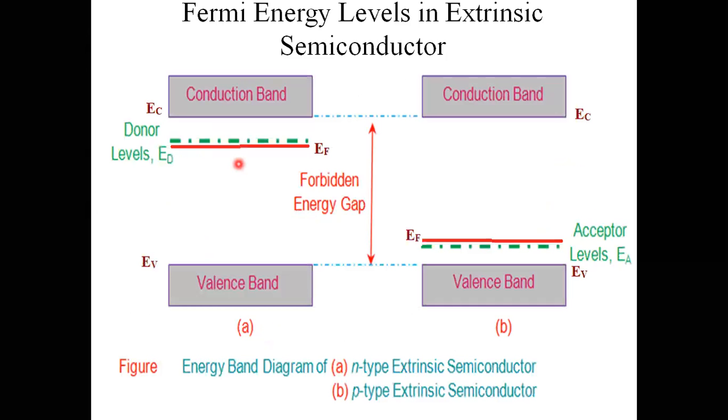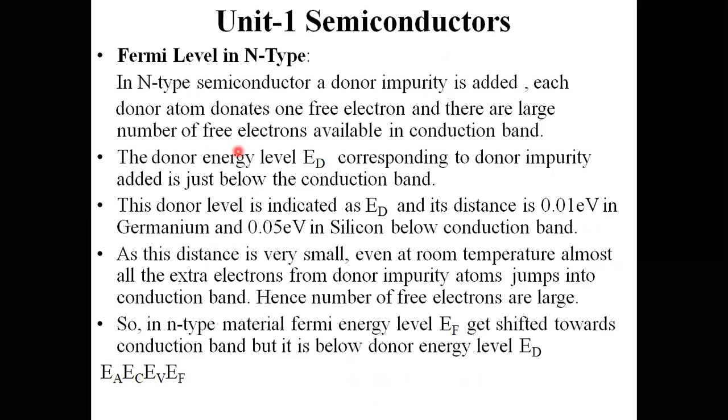This distance between the donor energy level and the conduction energy level is 0.01 in germanium and 0.05 in silicon. That is the point here. Here the donor energy level is indicated as ED, and its distance is 0.01 electron volt in germanium and 0.05 electron volt in silicon below the conduction band.